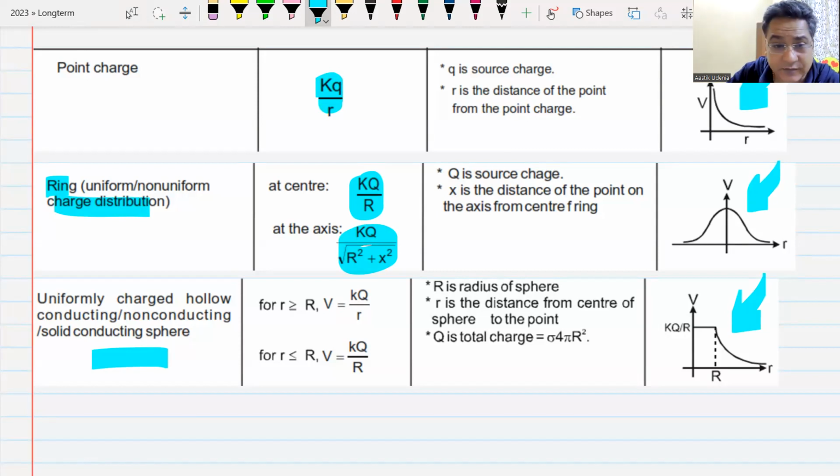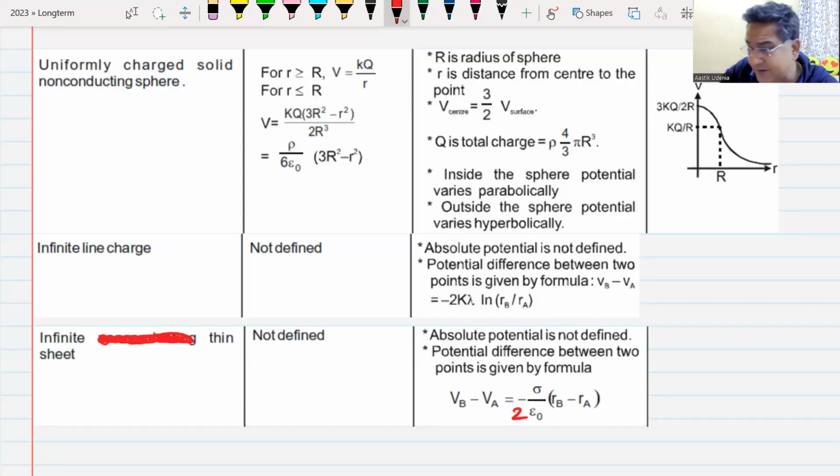This is in a tabular form. If you have missed any point, you can note it down. I'll give you a minute. Then these are the remaining three. Uniformly charged solid sphere, non-conducting. This is one. Remember, in place of K, if you put G, and in place of Q, if you put M, this becomes the formula for gravitational potential inside the earth. Do we remember this? Yes, sir.